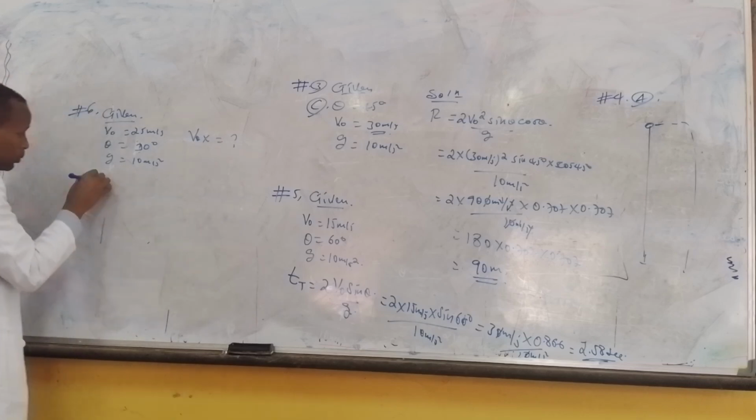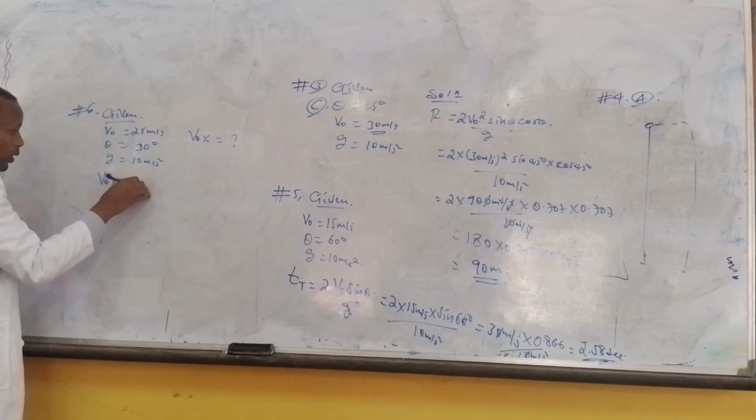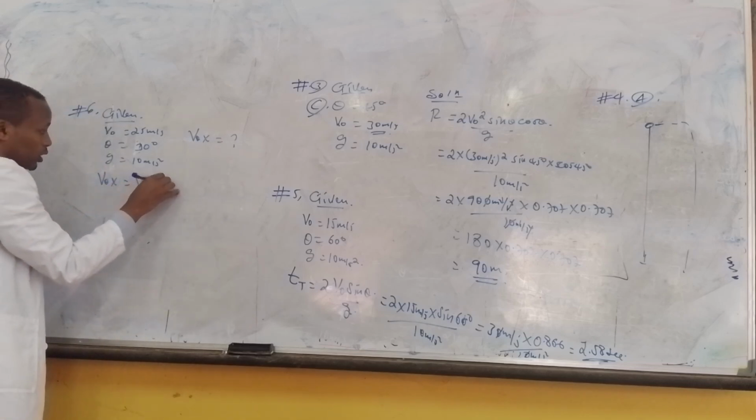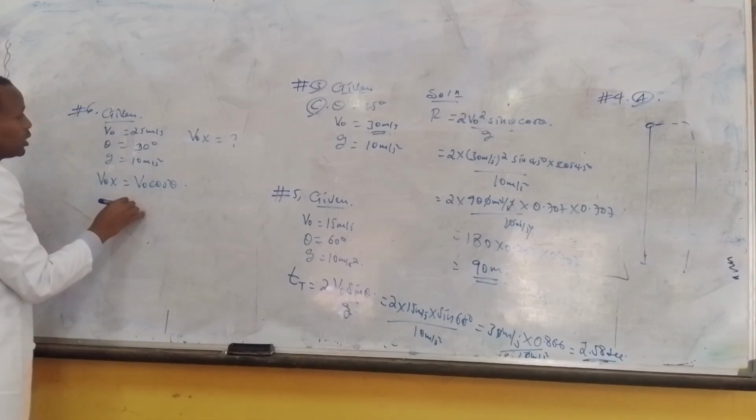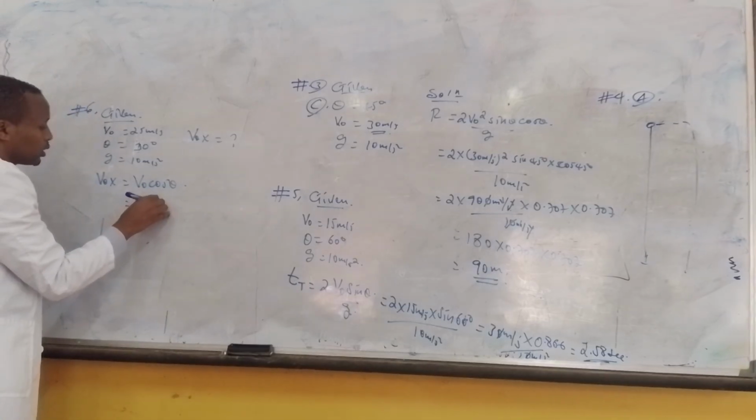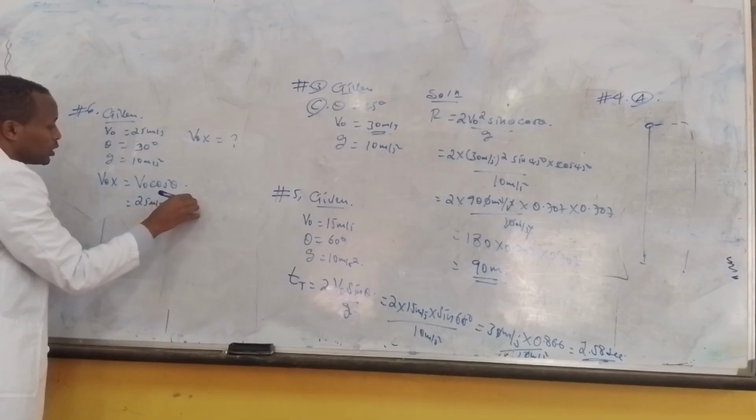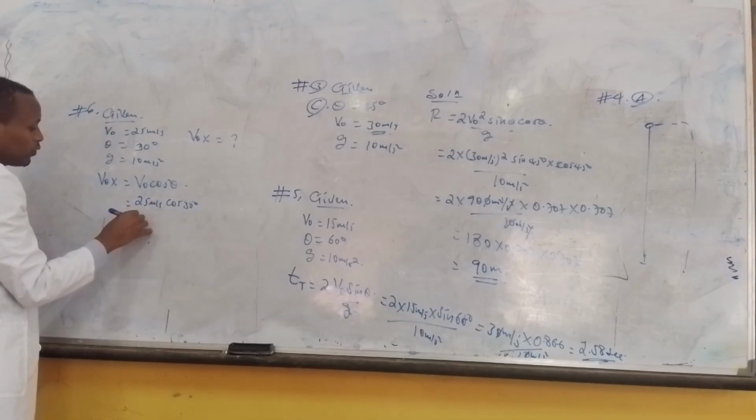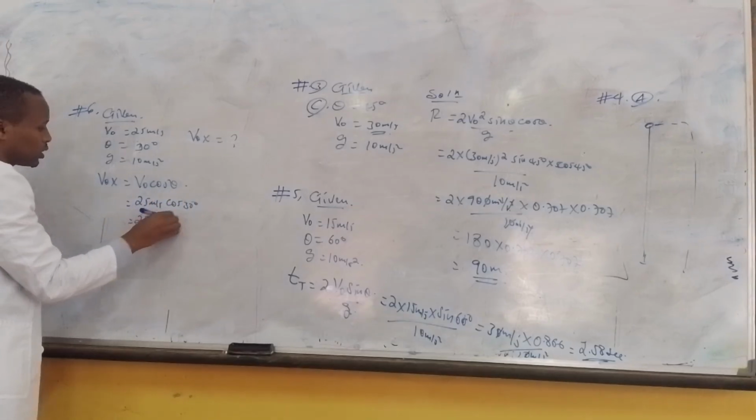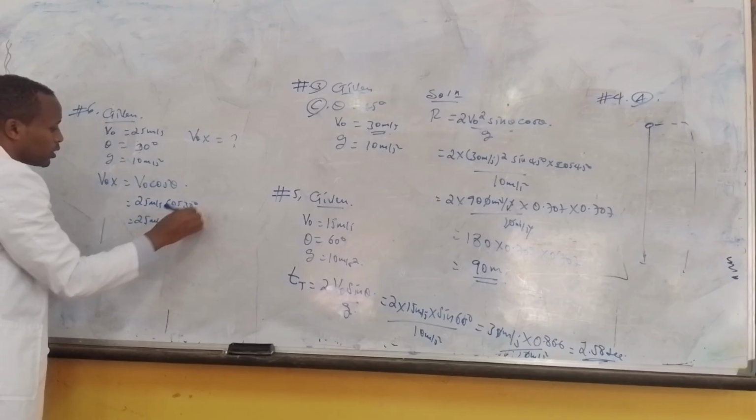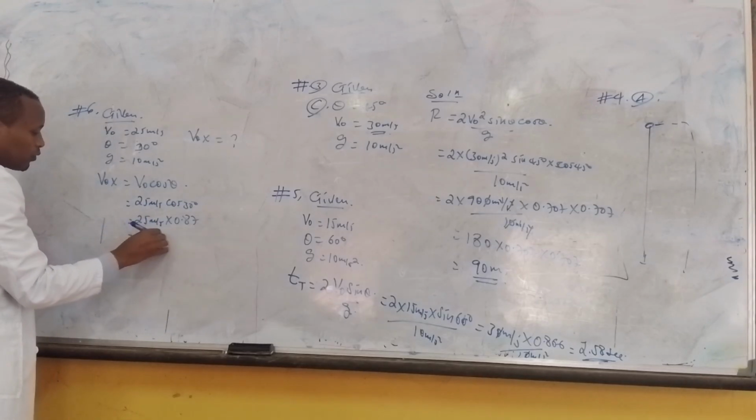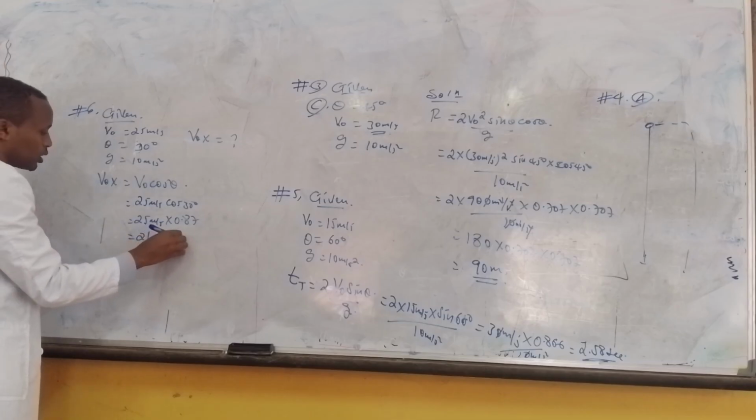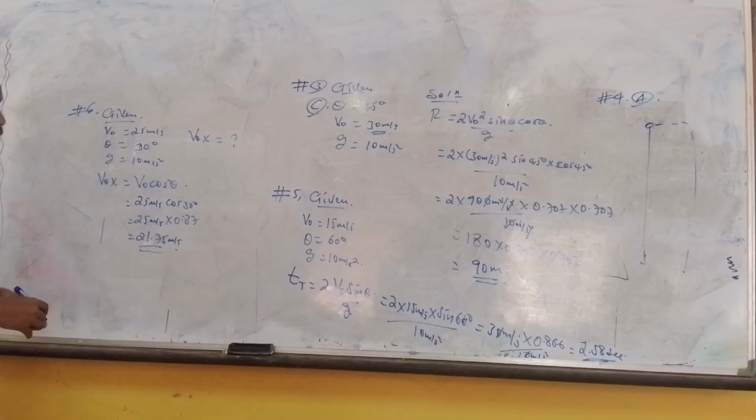What's V naught x? V naught x is calculated by V naught times cosine of theta. These are formulas we discussed previously. So that's 25 meters per second times cosine of 30 degrees, which is 25 meters per second times 0.87 approximately. So it is about 21.75 meters per second, which is correct for question 6.